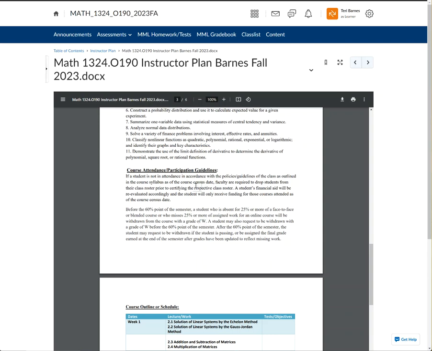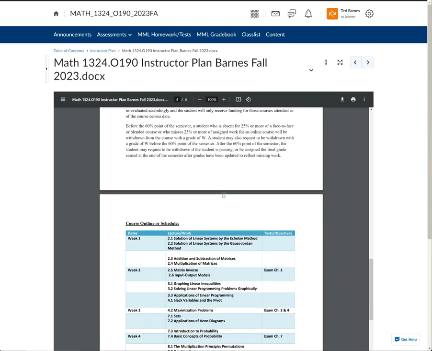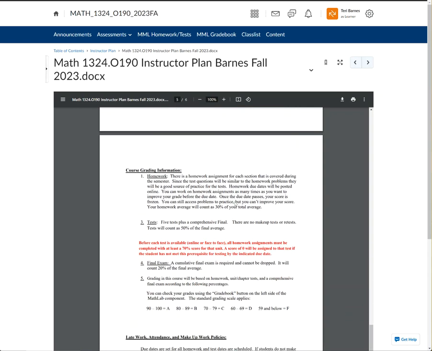If you get dropped here for non-participation before the census, it doesn't count against you as far as drops, but it would take you out of the course. So keep in mind, get in, get busy. We'll look at the calendar in a minute.